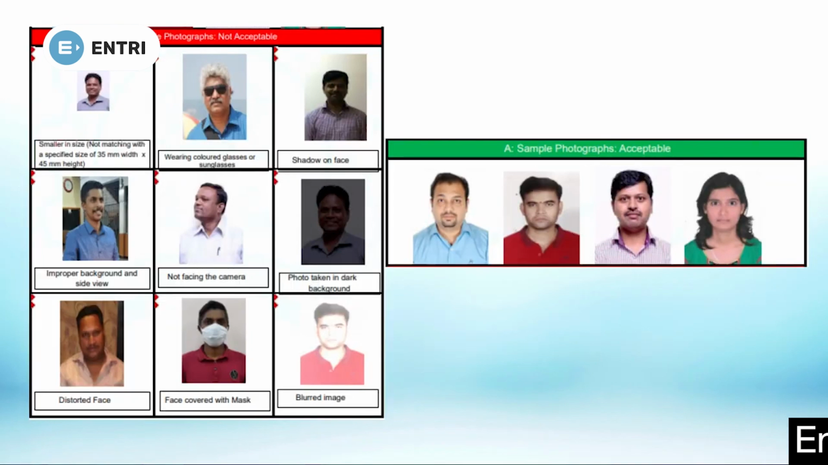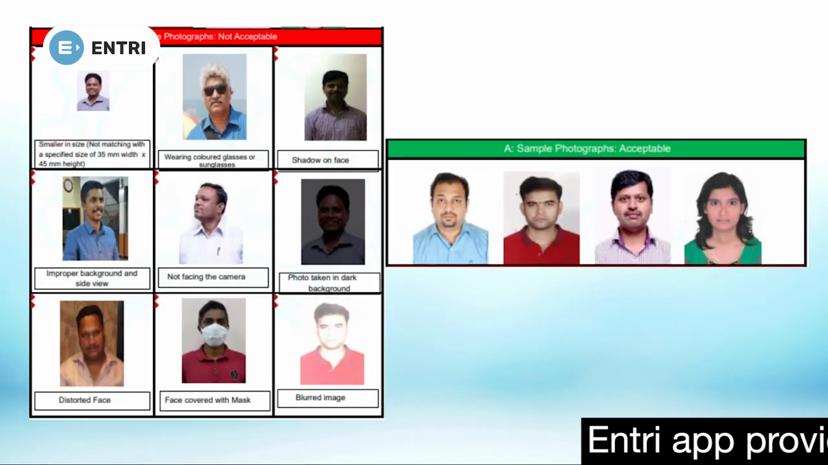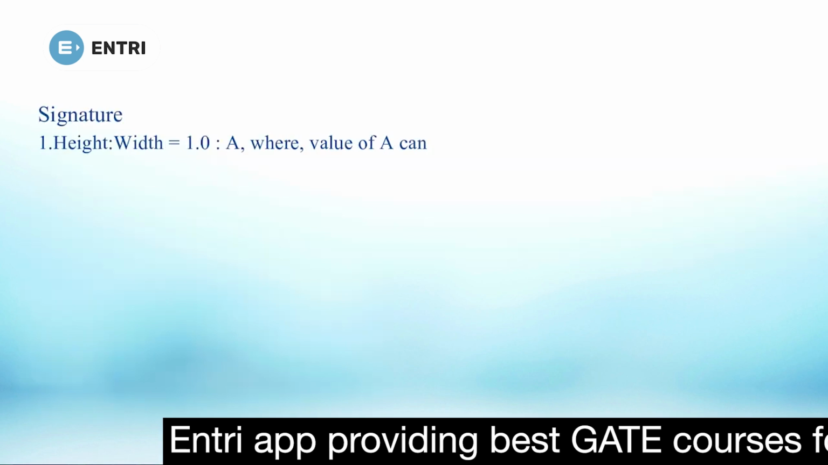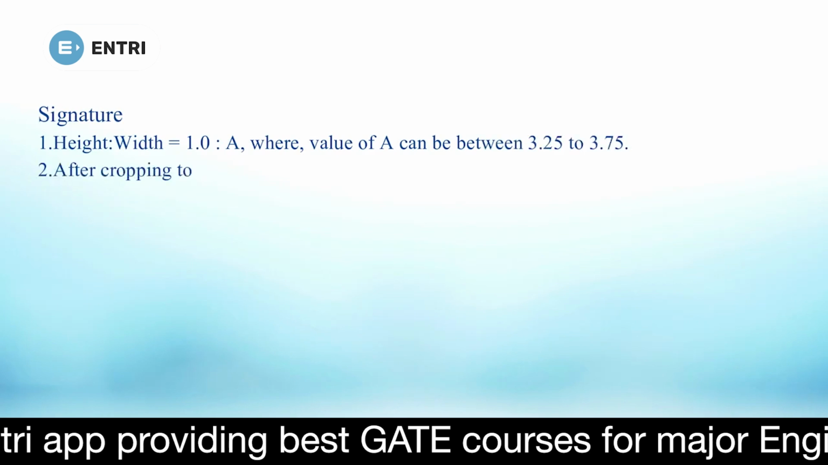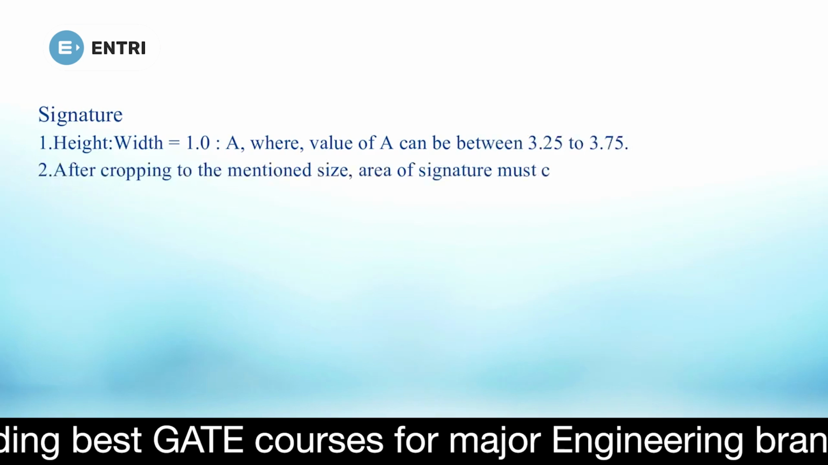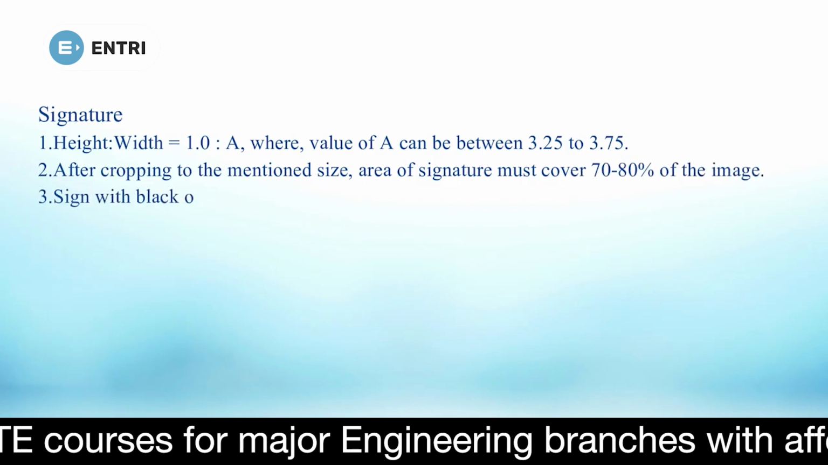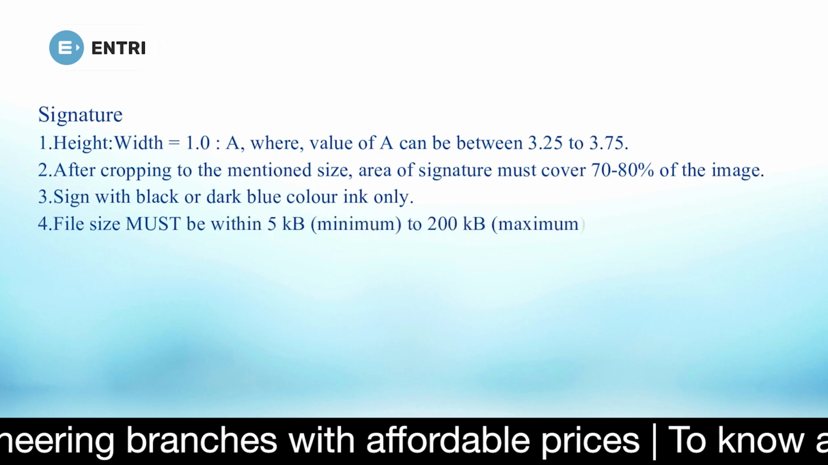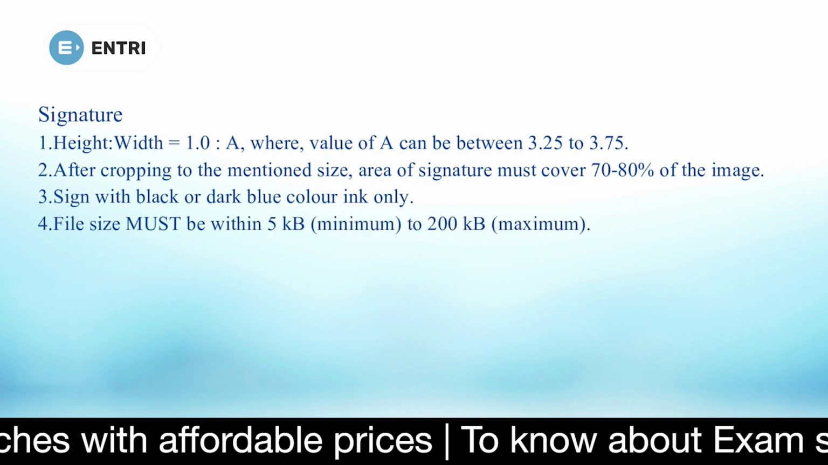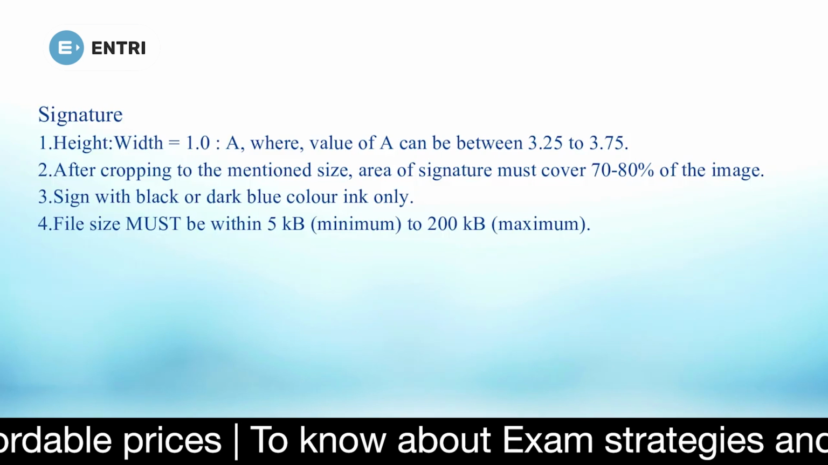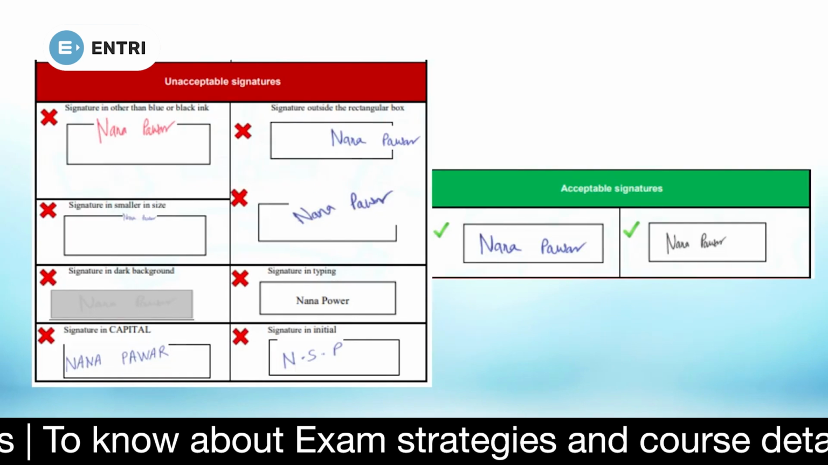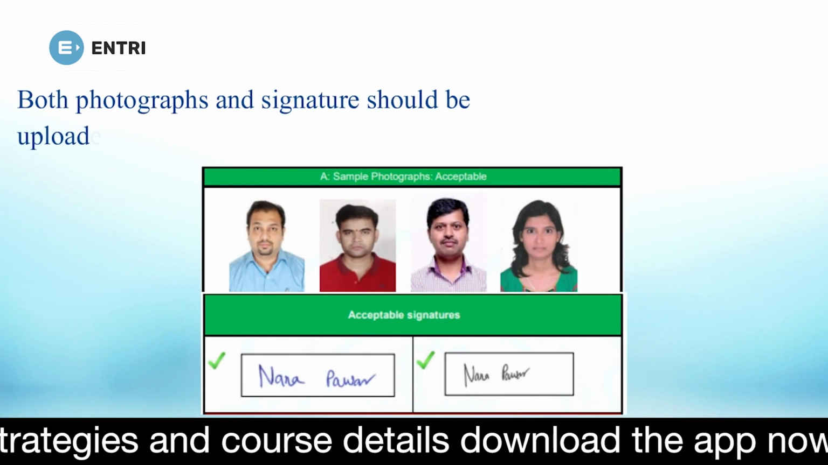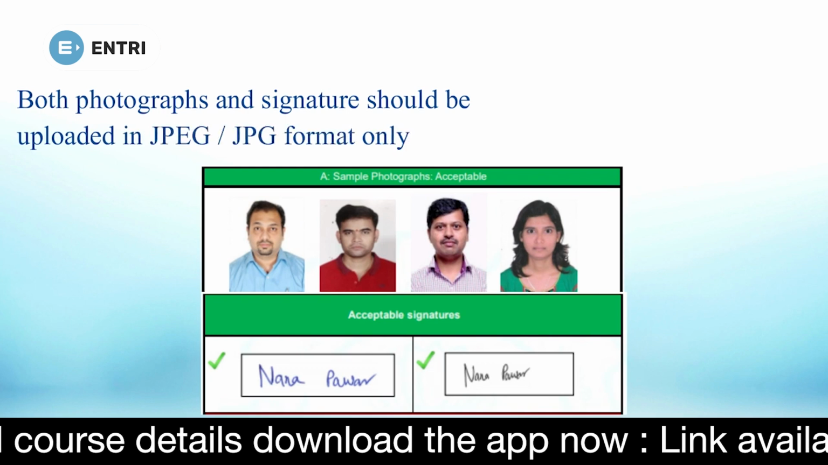Some acceptable and unacceptable photo samples are given on the screen. A signature with a height and width ratio of 1:3.25 to 3.75. That means the width can vary between 3.25 and 3.75. The area should be covered 70 to 80% with your signature. Sign with a black or dark blue color pen only, with a size between 5 KB and 200 KB. Some sample signatures which are acceptable and not acceptable are shown on screen. Both photograph and signature should be uploaded in JPEG or JPG format only.